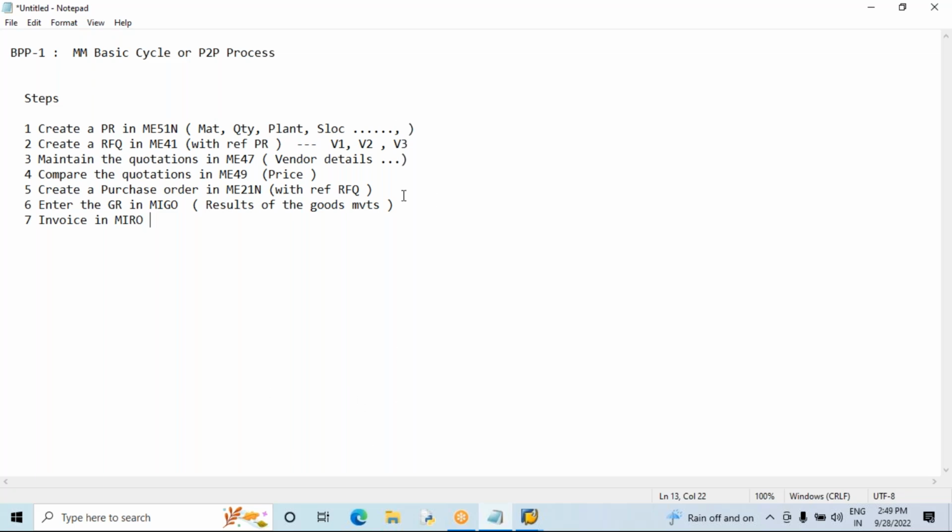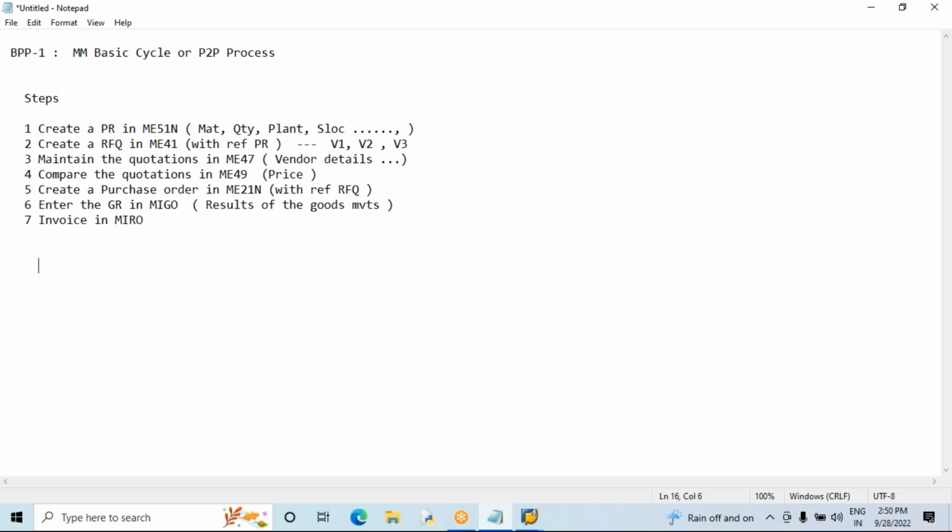We will not start today, because today some participants are not available, and the time will not be sufficient. So tomorrow we'll start the business process from step one. One more important thing here: for each and every business process, we'll prepare our own master data. We'll create our own materials. Why? Because already in the server I have materials and vendors, but for our better understanding, for each business process we'll prepare our master data instantly.